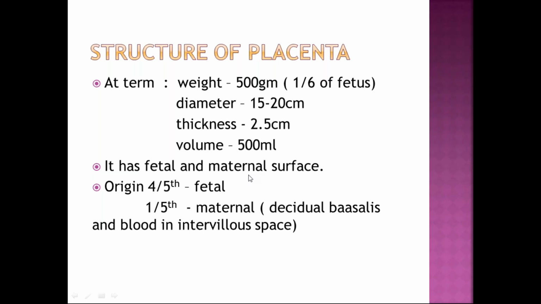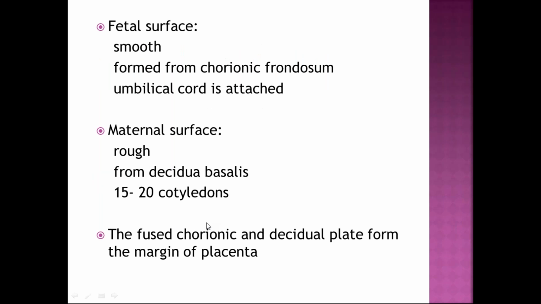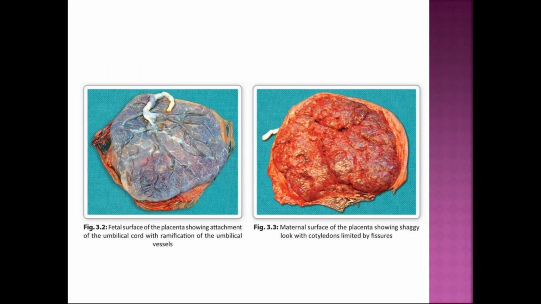It has maternal and fetal surfaces, as I already showed. Its origin is from fetal and maternal parts: 4/5 from the fetal, that is the chorion frondosum, and 1/5 from the maternal, that is the decidua basalis and the blood in the intervillous space. If you look at the fetal surface, it is smooth and glistening, with these umbilical vessels and their ramifications. You see this maternal surface, it is rough and raggy with cotyledons. You can see these cotyledons.